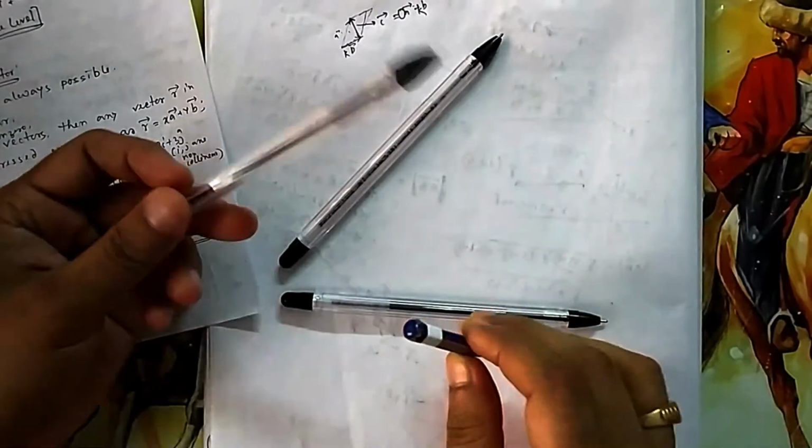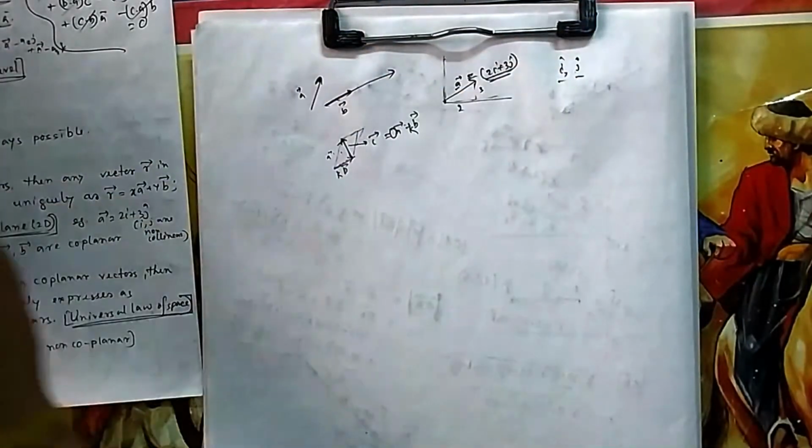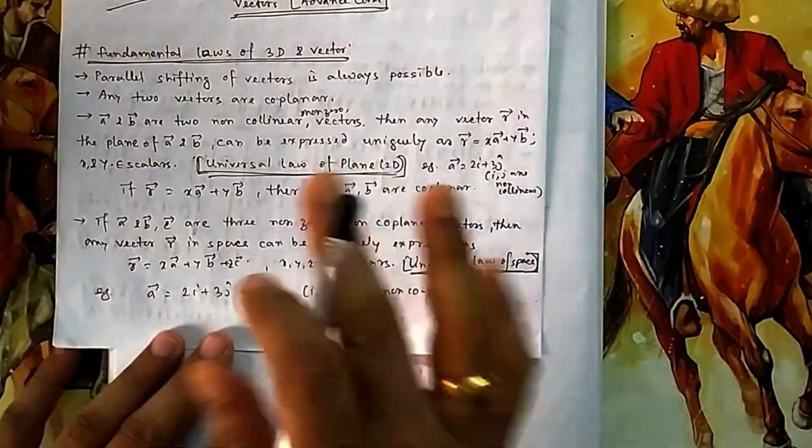Or one specific case is i, j, k. How much you have moved in x, how much you have moved in y, how much you have moved in z. So that is known as universal law of space. That means if you have 3 non-coplanar vectors, you can represent any vector in the space.